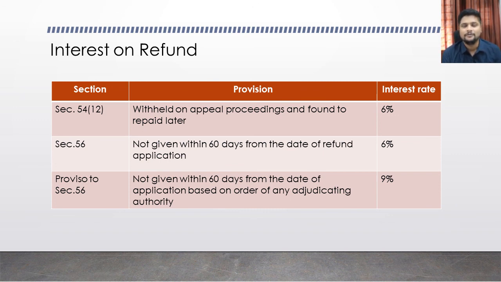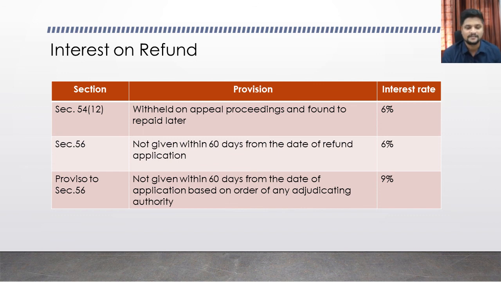If they have not paid within 60 days from the date of application, you should be very clear here, it is from the date of application, then they are liable to pay interest at the rate of 6% per annum. Clear or not?